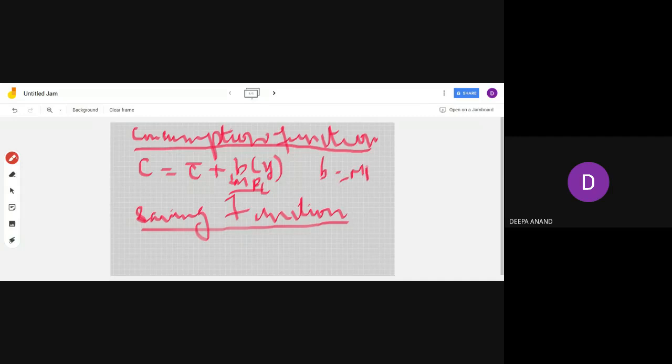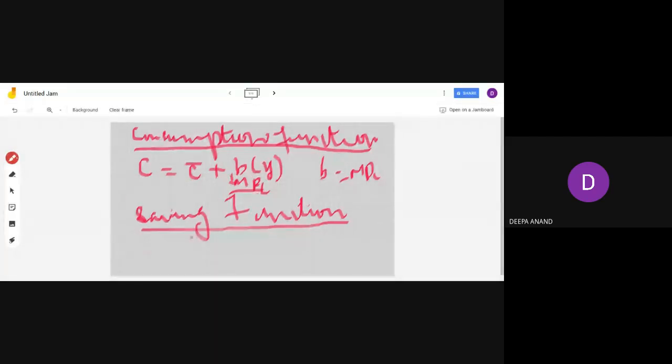When you write B is equal to MPC, it means that this is the changed consumption on this changed income. So when this is the autonomous consumption, and when the income changes, how much is the change in the consumption? That is MPC. So B is a number or ratio, into the change in the income, then you will get the total consumption. So the equation for C is C bar plus B into Y.